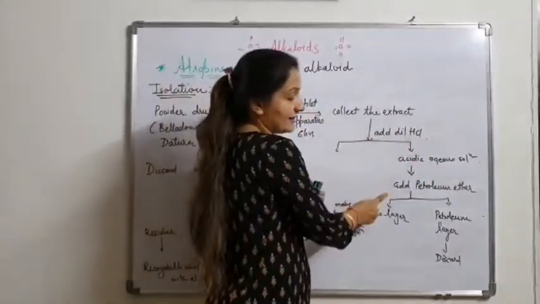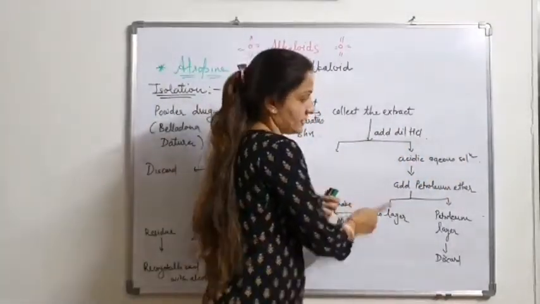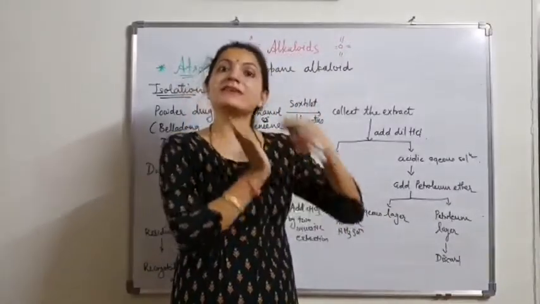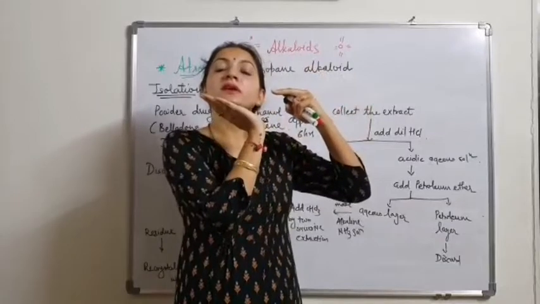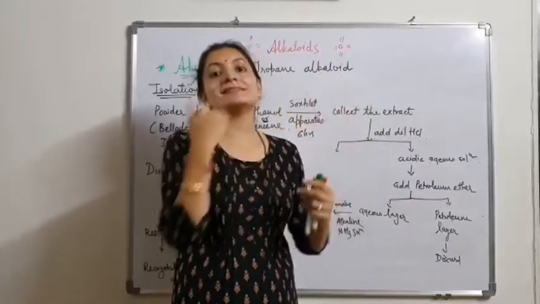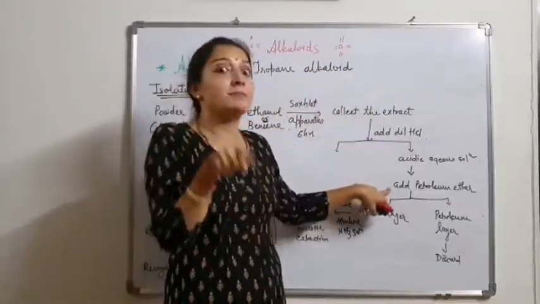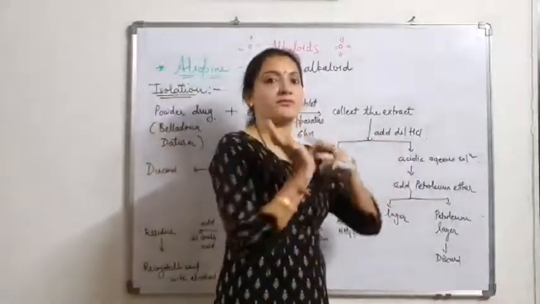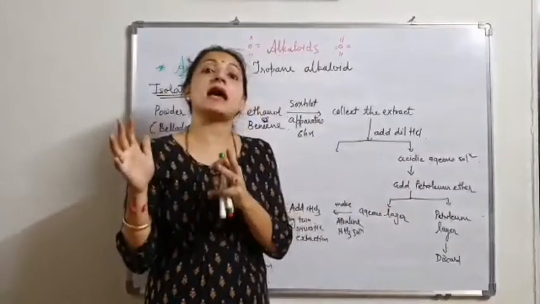Now we add petroleum ether. In the separating funnel, two layers are formed: one is the aqueous acid solution layer and the second is petroleum ether. When we add petroleum ether, we shake properly and separate the two layers.